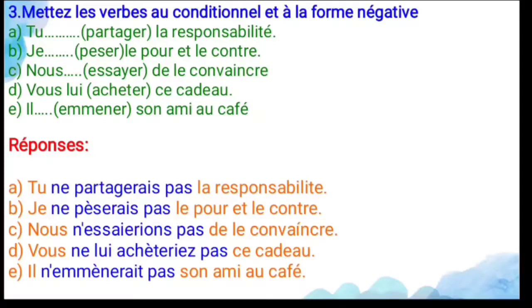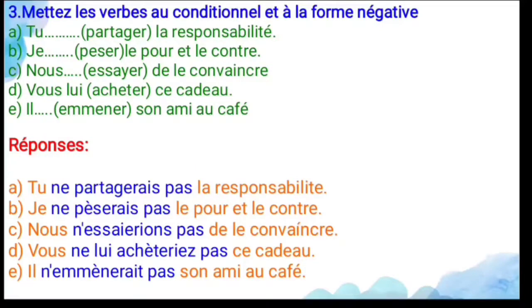And the second one is je pèse. Peser means to weigh. Le pour et le contre. So I would not. Here je is the subject, and ne is a negative word, and peser is a regular verb, but you have to add the accent grave. Pèserais, and the ending for je is AIS, and pas is a negative word. Le pour et le contre. So I would not weigh the pros and the cons.